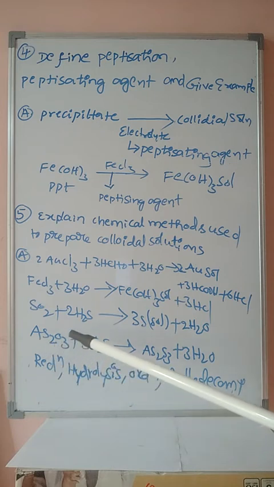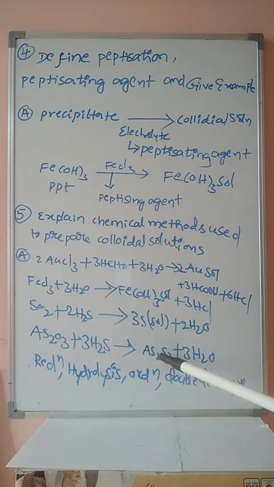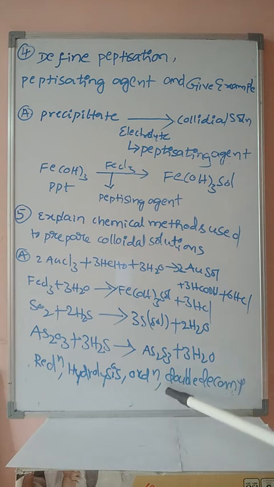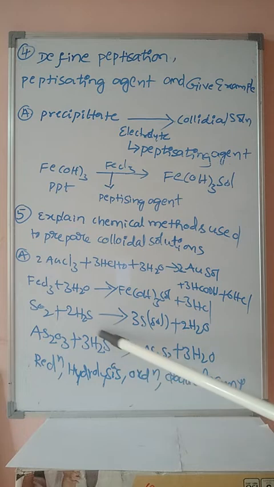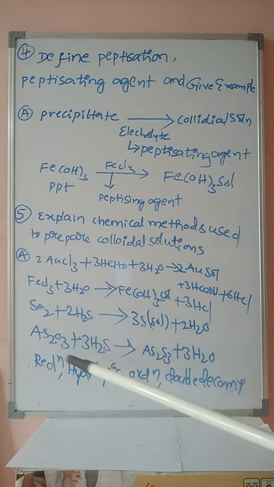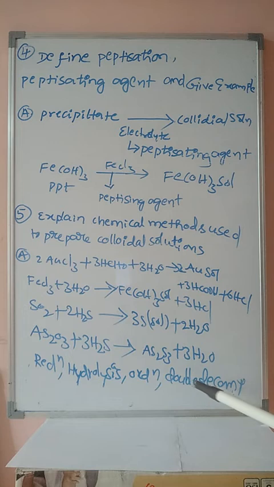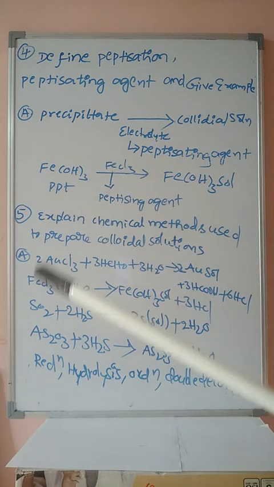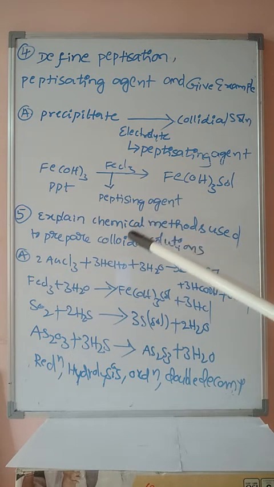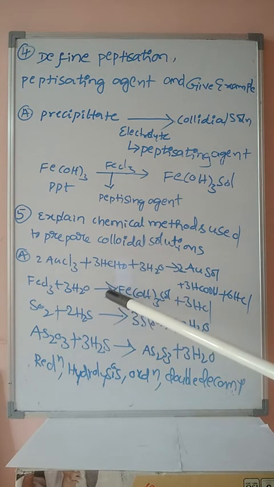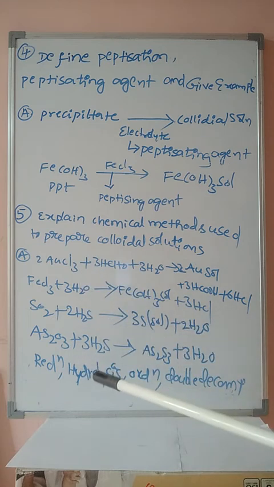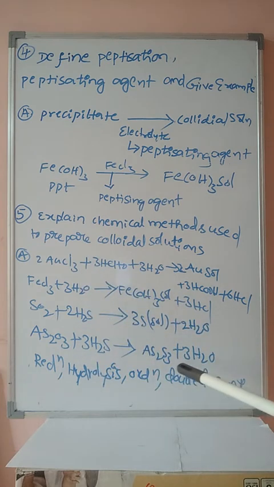Next, arsenic oxide reacts with hydrogen sulfide to form arsenic sulfide and water molecule, that is double decomposition reaction. That is, oxygen is replaced with sulfur and sulfur is replaced with oxygen. 2 times decomposition reaction takes place, 2 times displacement takes place. Double decomposition reaction, double displacement reaction, we know that. Therefore the 4 chemical methods used to prepare colloidal solution are reduction, hydrolysis, oxidation and double decomposition reaction.